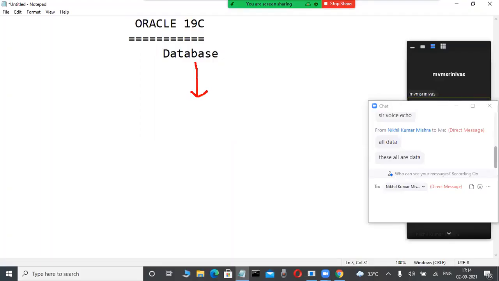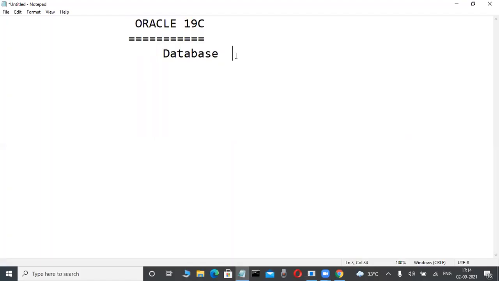To store data permanently in secondary storage devices. Slowly observe it here. What is the purpose of databases? To store data permanently. You know, today we are storing data, and after 1 year also we are using it.